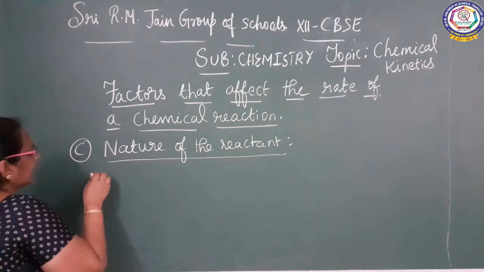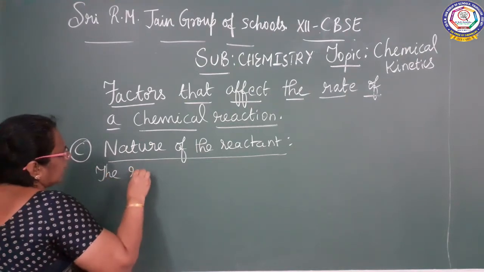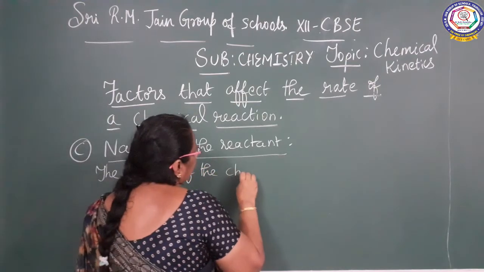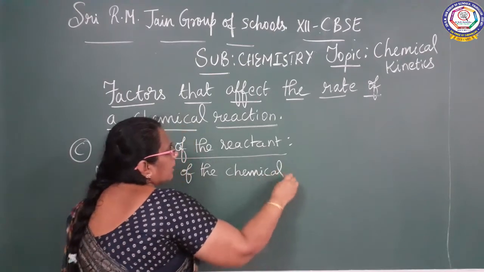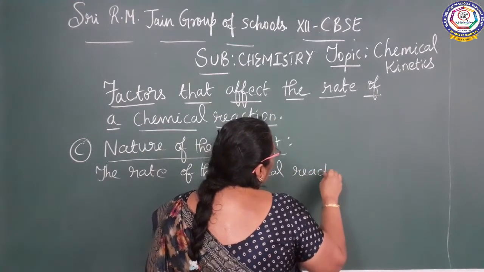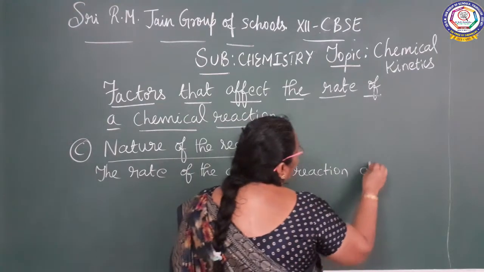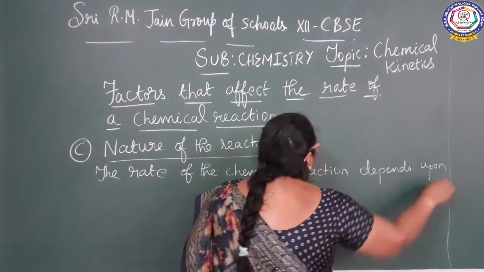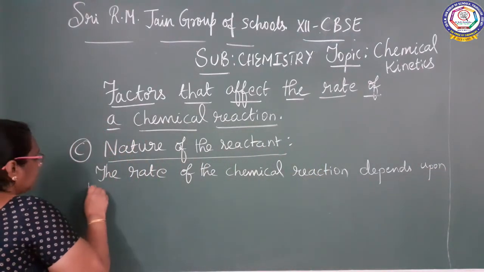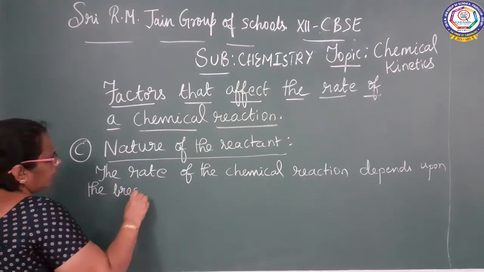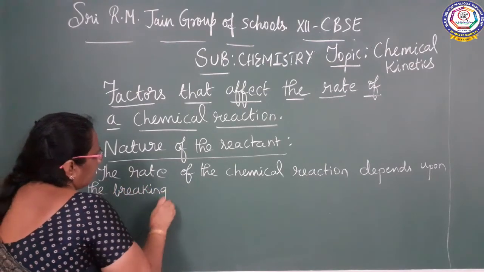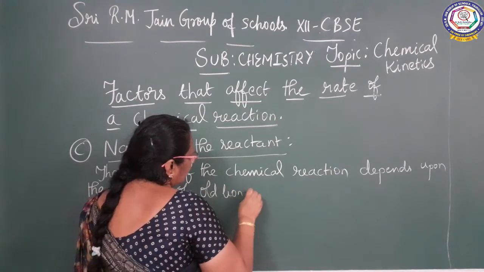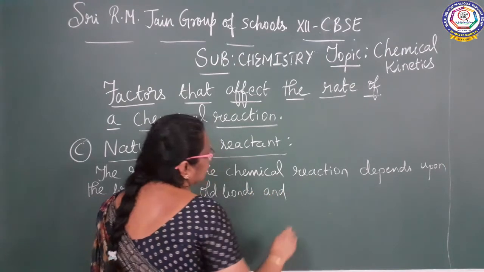So what is the nature of the reactant? Actually, the rate of the chemical reaction depends upon the breaking of old bonds and formation of new bonds.